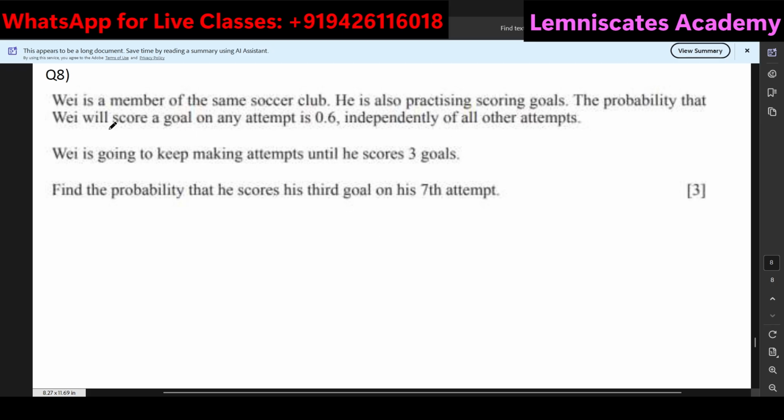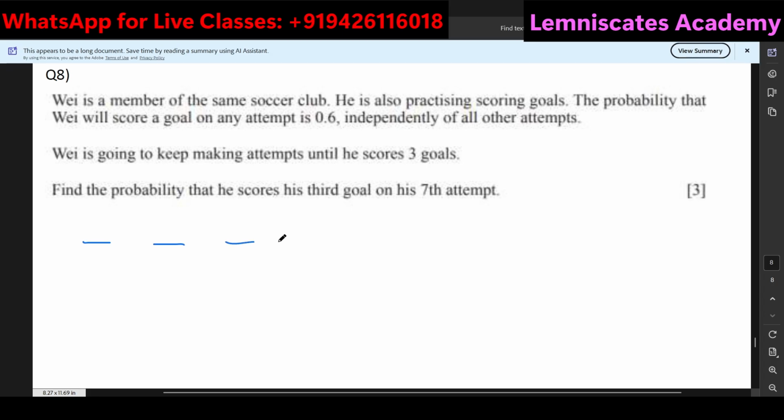But anyways, W is a part of a soccer club where he is also practicing scoring goals. And on any attempt, the probability that he's going to score a goal is 0.6. And that is independent of all the others. That is how we say that it could be either the geometric or the binomial, because of course we don't have mean or the standard deviation. And that is why of course only two possibilities are there. And then because the number of trials are not fixed, that is why it is geometric. So until the 3 goals are scored, we have to find the probability that he can score the third goal on his 7th attempt.